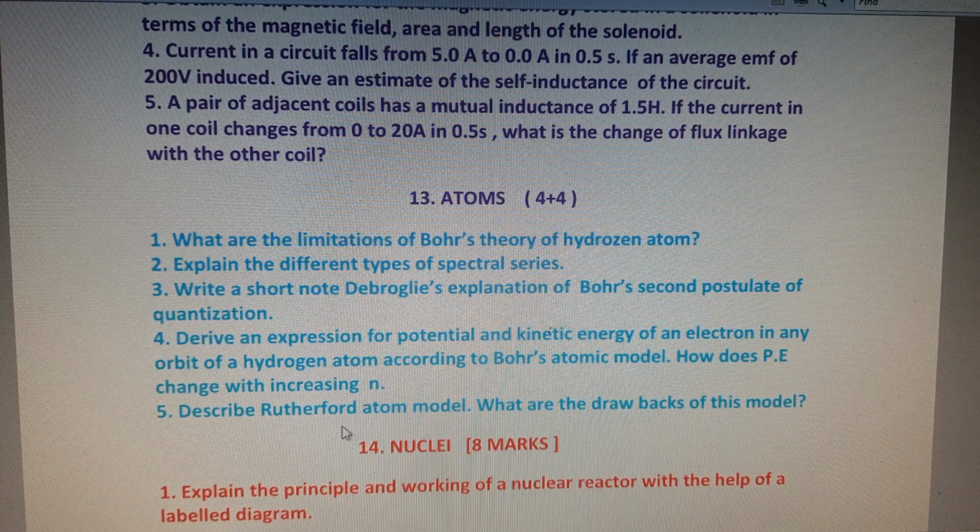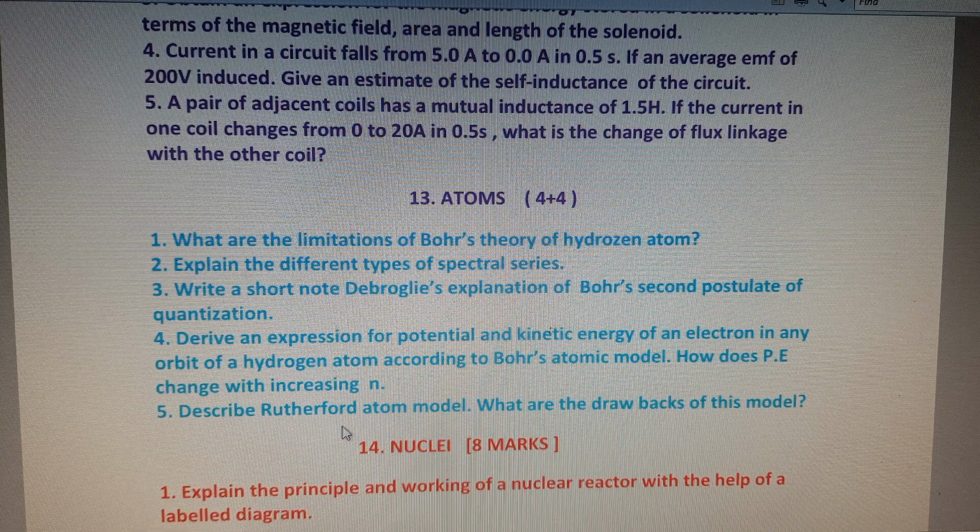So this chapter will contain a total of 5 4-marks questions. 2 4-marks questions will be asked in the IPE examination, but in the chapter we will discuss the 5 4-marks questions. The most important questions are the first one, second one and fifth one. These 3 questions are repeated questions.